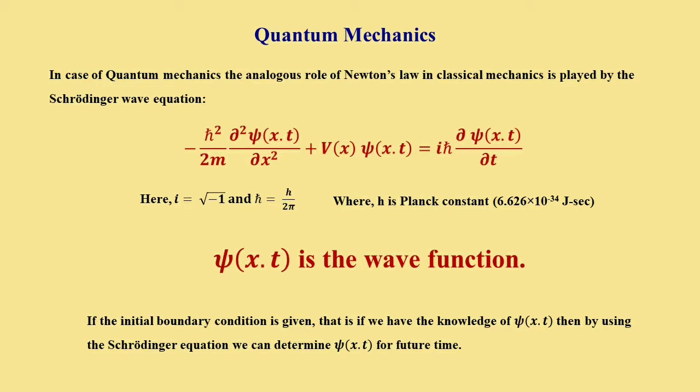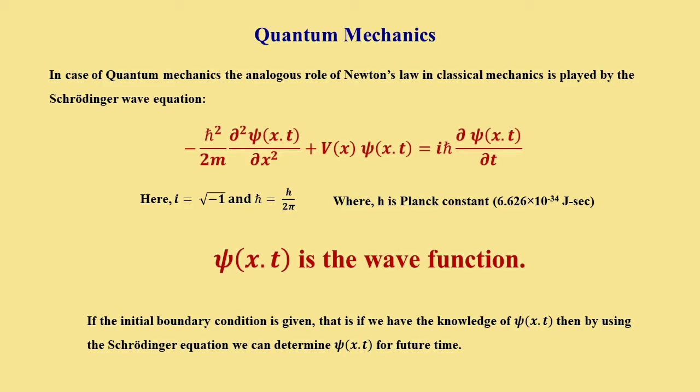But here the main difference is that in Newtonian mechanics, the dynamical variables were directly calculated by solving Newton's law. Here, by solving the Schrodinger equation, we obtain the wave function, which is very new to you, and we shall discuss the wave function in our later classes. And look here, the equation is quite complex.